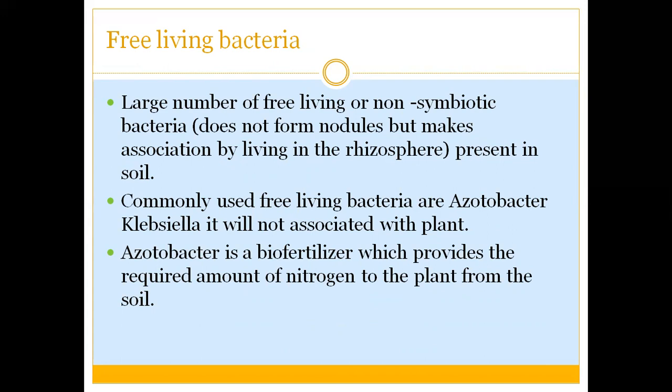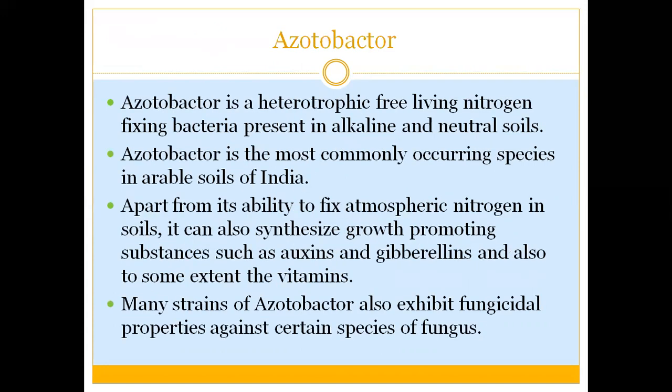Azotobacter is a biofertilizer which provides the required amount of nitrogen to the plant from soil. Azotobacter is a heterotrophic free-living nitrogen-fixing bacteria present in alkaline and neutral soils. It occurs in almost all the crop growing soils of India, known as arable soil.